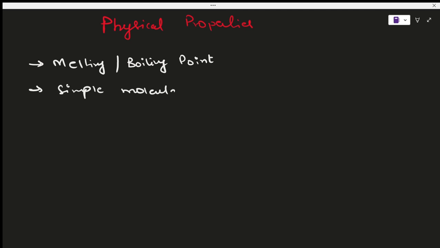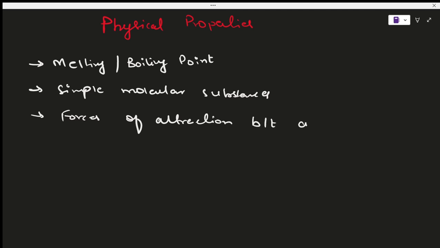And what does this mean? This means that the forces of attraction between alkane molecules are going to be low. Now, how do we determine that the melting and boiling point are going to be low?